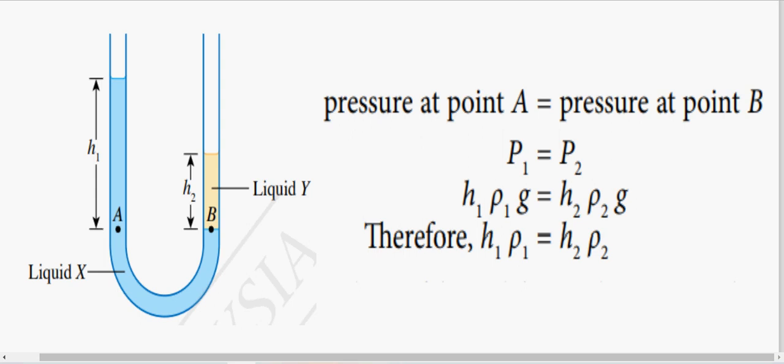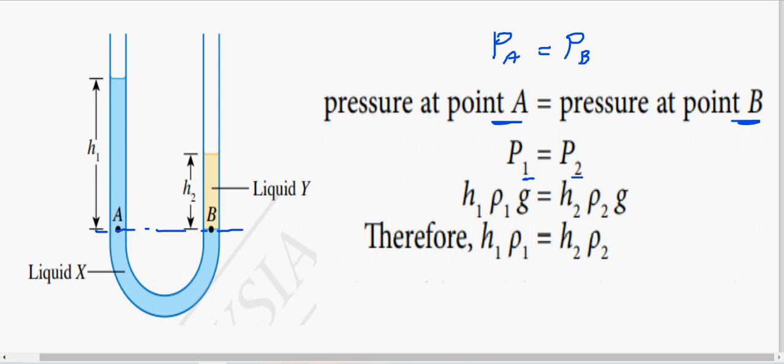Alright, so now we can see that A and B are at the same level. Same level like that. So we can write that the pressure at point A is the same as the pressure at point B. I can also write PA equals PB, instead of using 1 and 2 just like in your textbook.